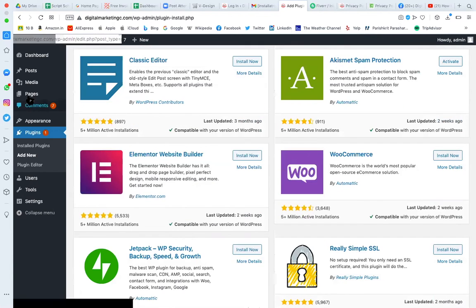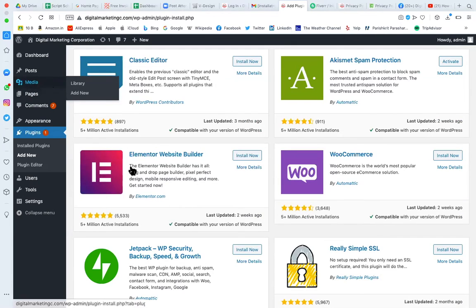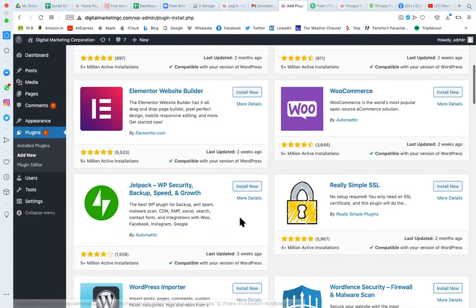Elementor: as we have the block editor, this is the basic editor tool. If you want more features to design your page, you can use Elementor. WooCommerce: tomorrow we will use WooCommerce to manage e-commerce on your website. There is also a plugin for security, backup and speed optimizations. SSL implementation, ma'am, you are not able to, if it is WordPress right now. All these we are talking about in the context of WordPress.